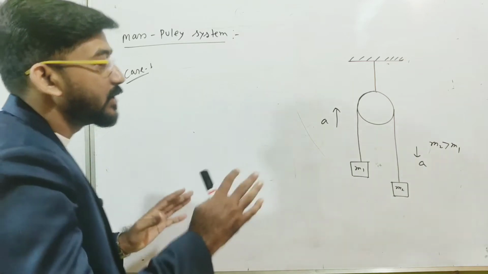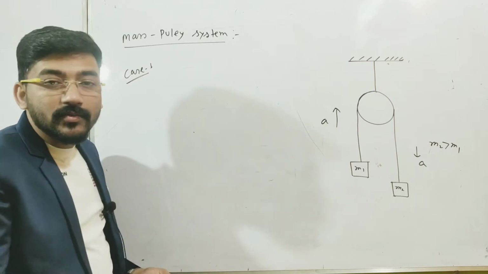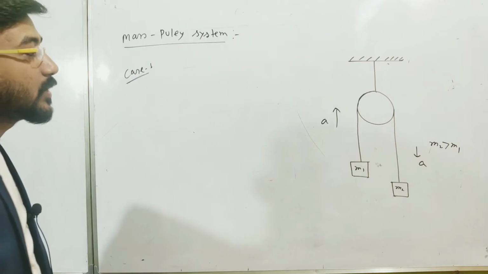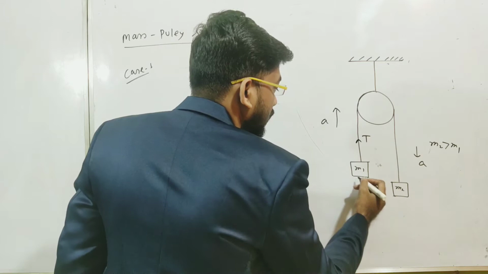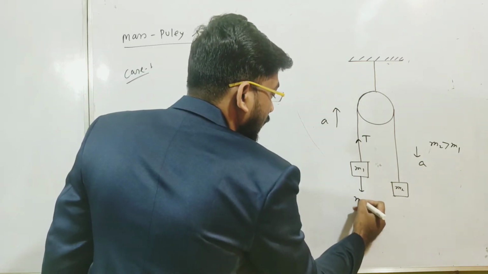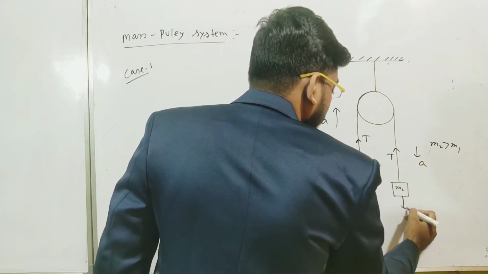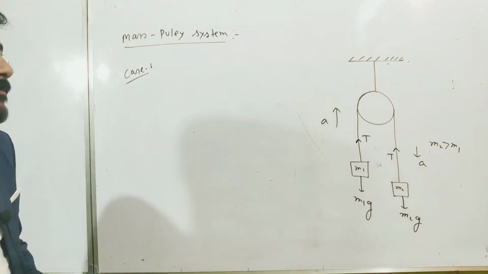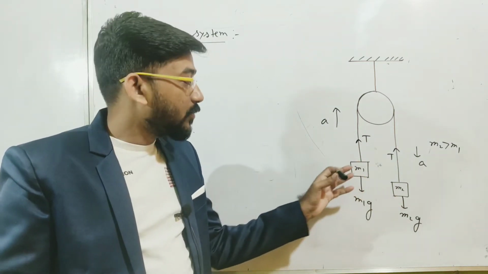In that condition we have to understand the equation of motion, and what is the tension on the string and what is the acceleration of each and every block. So what are the forces that are acting over here? For mass m1, the tensional force T is acting upwards, because the tensional force is always acting away from the object, and here is m1g. Similarly, here also the tensional force will be in the upward direction, and the weight is m2g. So this is actually the free body diagram of the forces that are acting here.